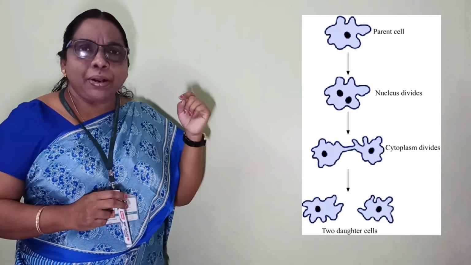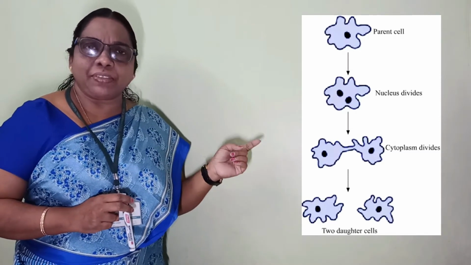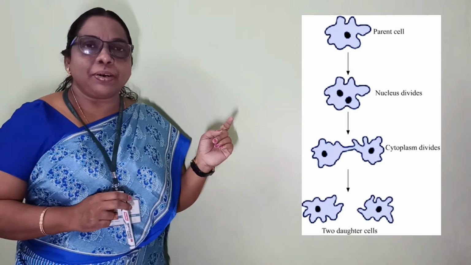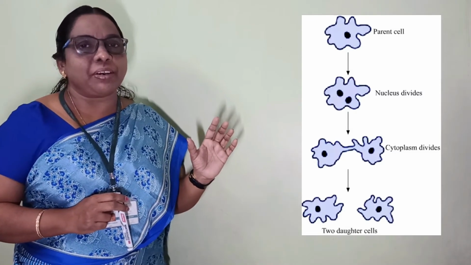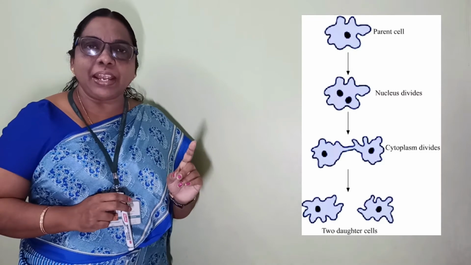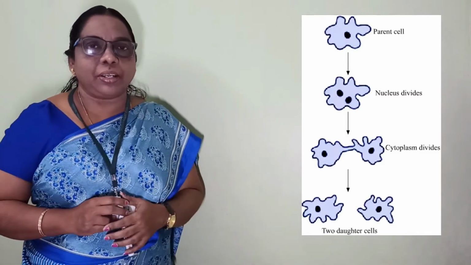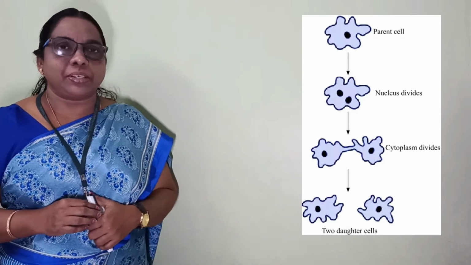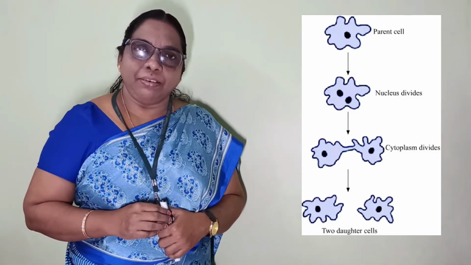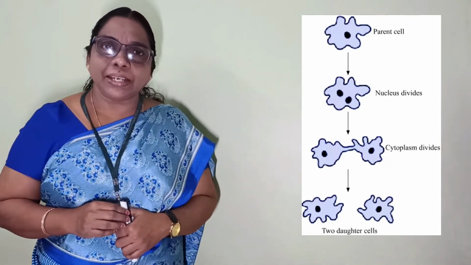Okay, did you observe anywhere here the fusion of the gametes? No. So without the fusion of gametes, from only a single organism, that's a single amoeba, it produces two daughter amoeba. That particular process is called binary fission. It's clear? Yes. The second process you are going to study here is budding in yeast.